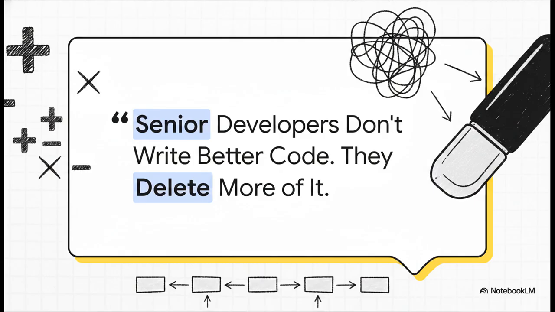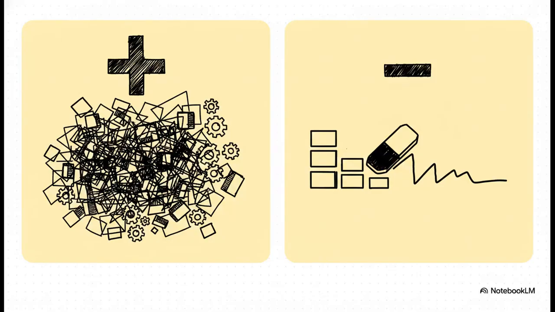Every line is a maintenance tax, a potential bug waiting to happen, and a piece of cognitive load that the very next developer has to try and understand. This creates a really stark contrast in your career trajectory. A junior developer joins a team and proudly adds 50,000 lines of new features and elaborate edge case handling. A senior developer joins and systematically deletes 15,000 lines. They remove entire unused microservices and consolidate redundant logic. The fascinating reality is this: the developer who gets promoted is the one who eliminates complexity, not the one who creates it.